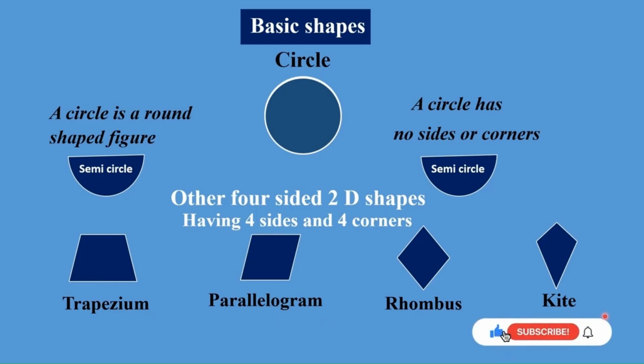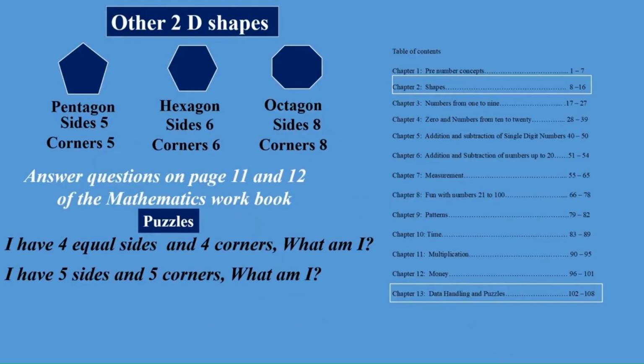rhombus and kite. Let us do the other 2D shapes now, which have more than 4 sides. Here, this is a pentagon, this is the hexagon and octagon. A pentagon has 5 sides and 5 corners. Hexagon has 6 sides and 6 corners. Octagon has 8 sides and 8 corners.